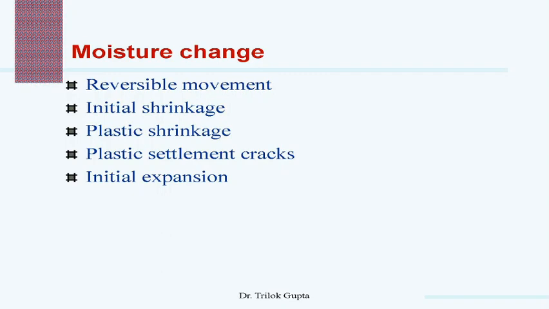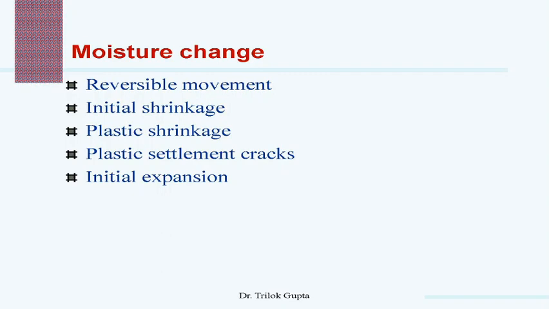Reversible means when it dries, it will shrink, and when it absorbs water, then it will expand. So that is cyclic in nature, and is caused by increase or decrease in the interpore pressure with the moisture change. The extent of the movement depends upon the molecular structure and porosity of a material.